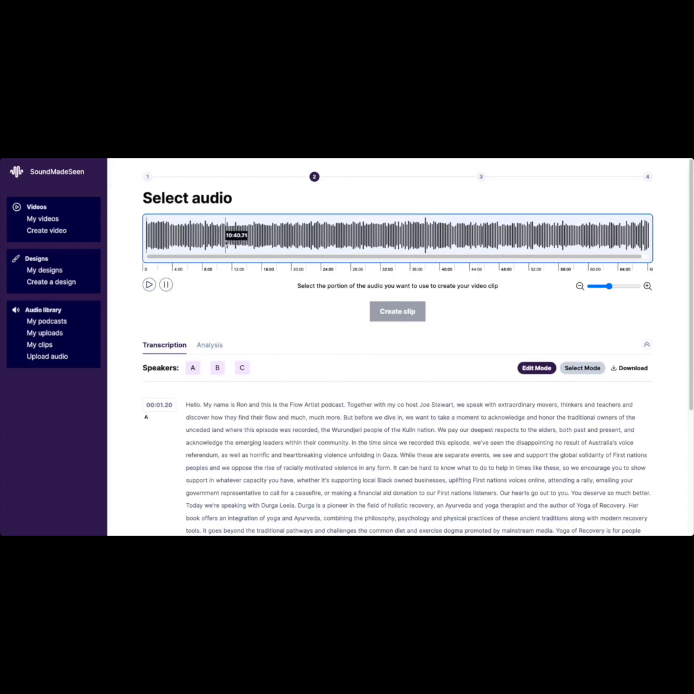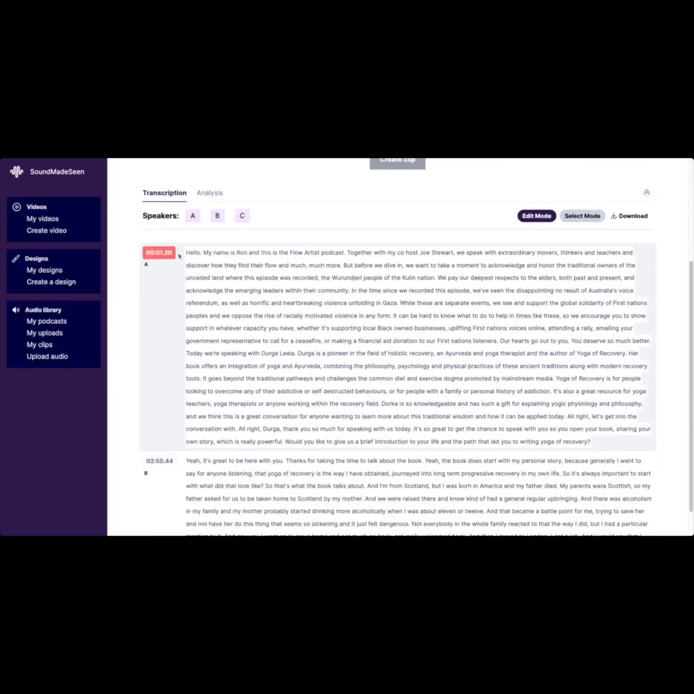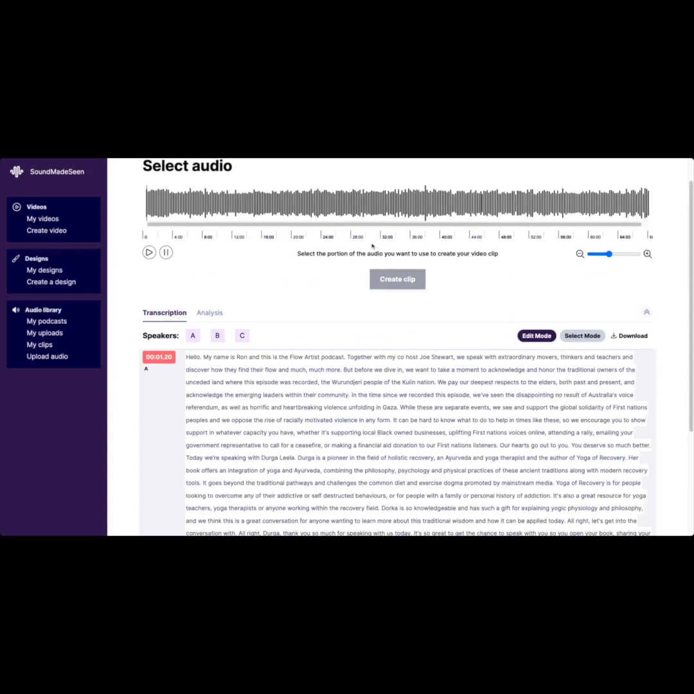Now we have the waveform editor at the top, and here you can play. Hello, my name is Rane. I'll pause that for now. And then we have a list of speakers. So these are usefully named A, B, and C. I'll just change that so it makes a little bit more sense.